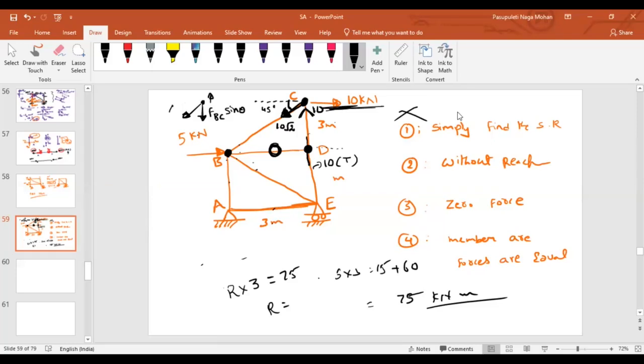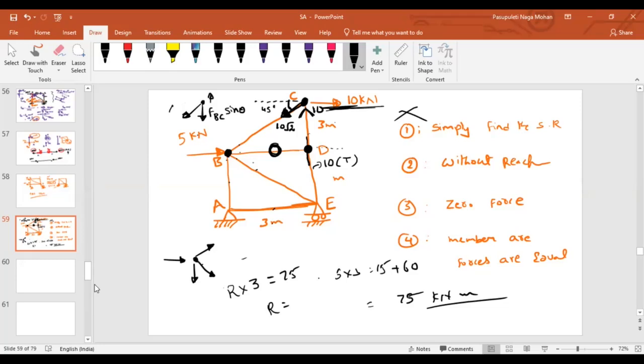Now, if I look at joint B, tell me how many forces are there in total? I'm not talking about the unknowns, total forces. 5, sir. BD is already 0, so why would you represent it? You don't. So 4. At B, 1, 2, 3, 5 are existing: FBC, FBA, FBE, and the 5 kilonewton load. FAB is also existing.